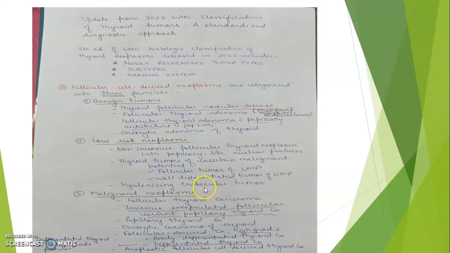The malignant neoplasms include follicular thyroid carcinoma, invasive encapsulated follicular variant papillary thyroid carcinoma, oncocytic carcinoma of thyroid, follicular derived carcinoma high grade, which is further divided into poorly differentiated thyroid carcinoma and differentiated high-grade thyroid carcinoma, then anaplastic follicular cell derived thyroid carcinoma.